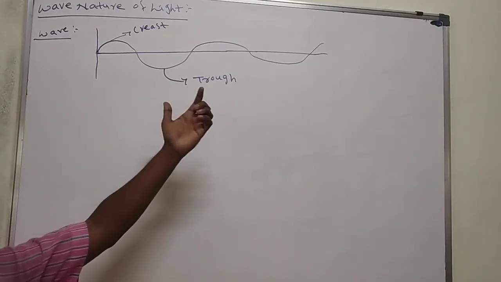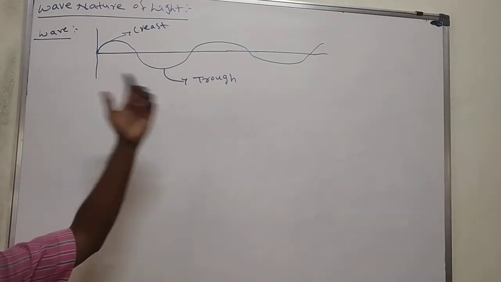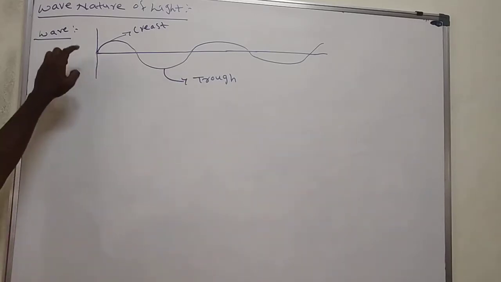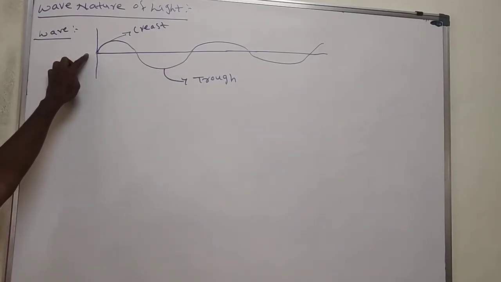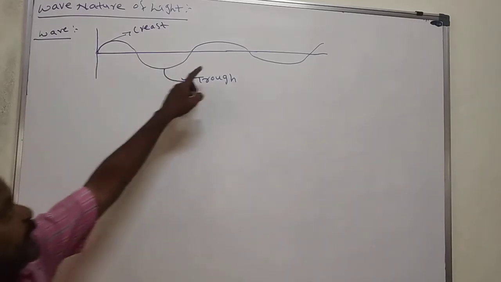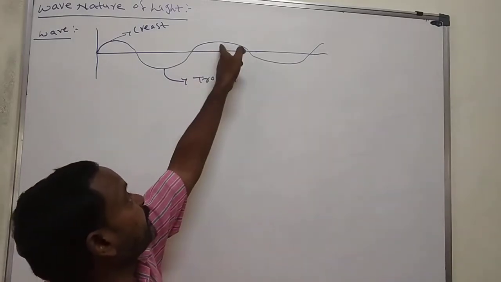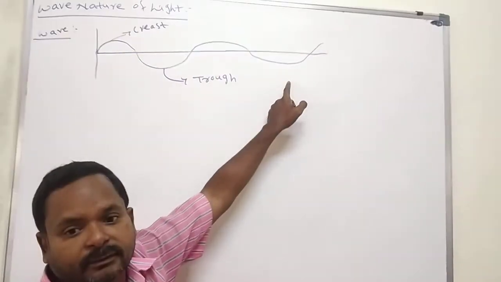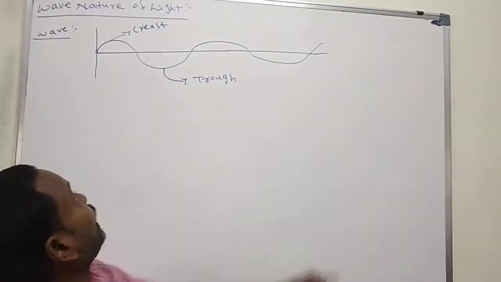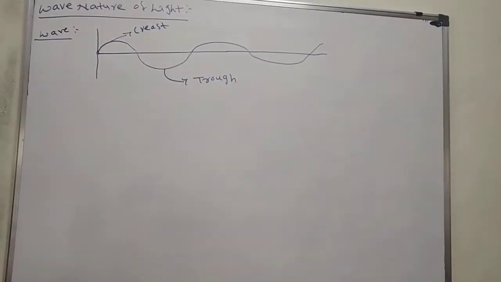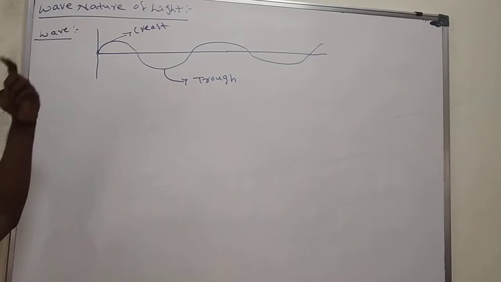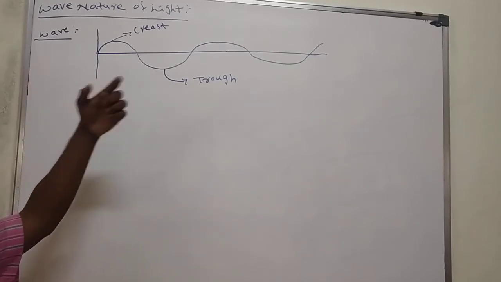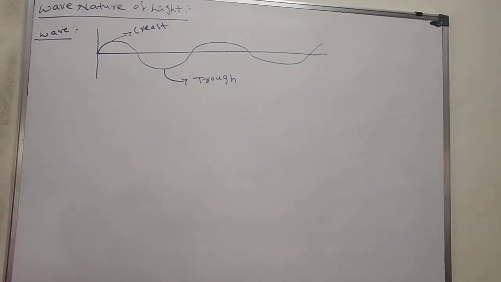A number of crests and a number of troughs are formed when you disturb at one stationary point. Yes? Here also this is trough, this is crest, this is trough. This we call a wave. How do we get the wave? When you disturb at a stationary point, we observe the wave. Yes or no? Then the wave contains upward and downward motion.